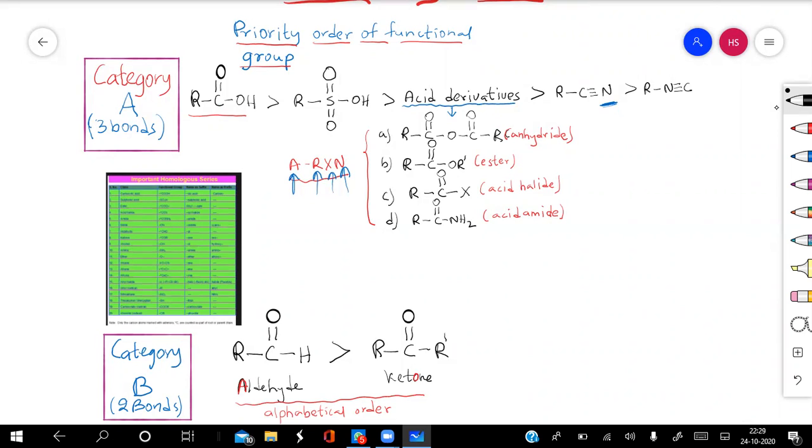Okay, and then we also have some other heteroatoms like nitrogen and halogens. There may be some other heteroatoms also, but these are the most common. Now here, when we see a heteroatom in a functional group, we have to find out by how many bonds it is attached with the carbon atom.